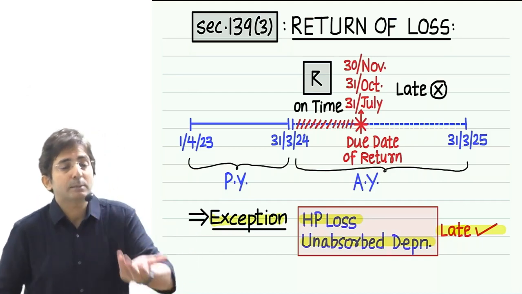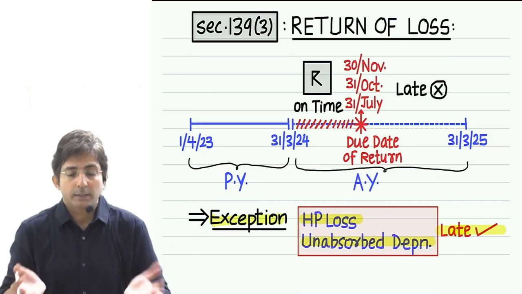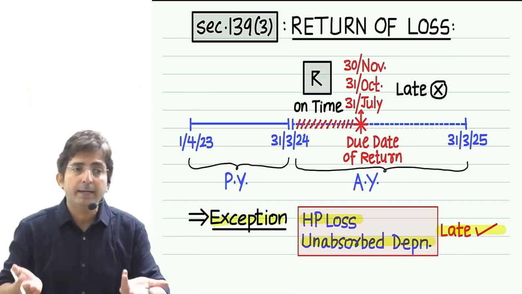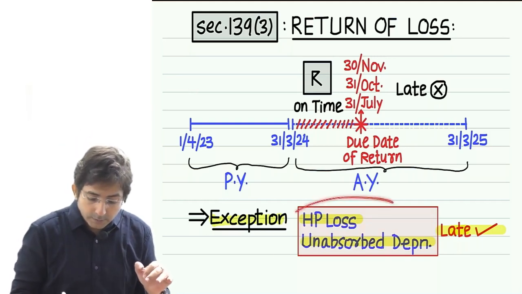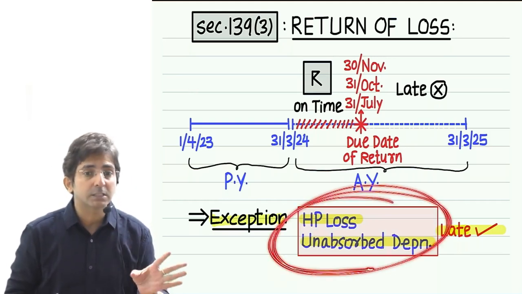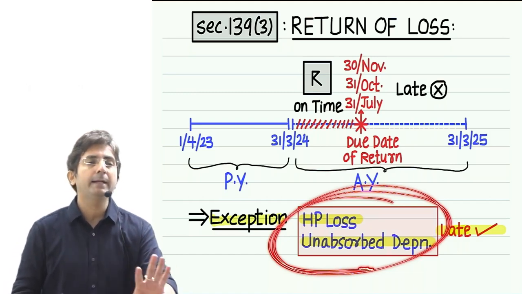Then I gave the exception that in case of house property loss and unabsorbed depreciation, even if the return is filed late, it's allowed. And I gave the logic also, because these losses can be checked fast. So even if someone has filed a return late, the government doesn't mind, they allow it.